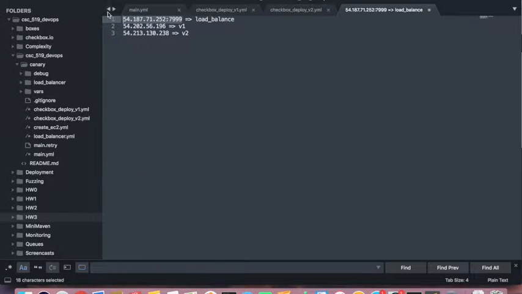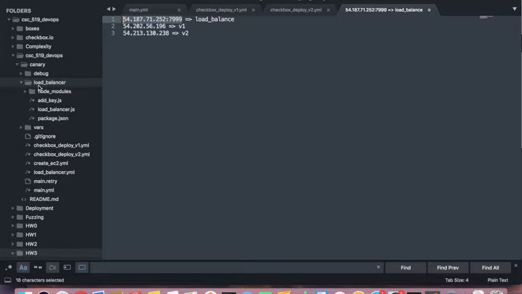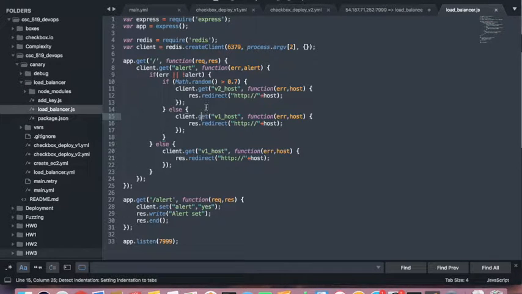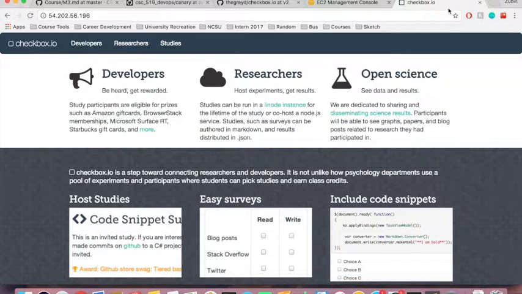Now let me show you my load balancer code too. It's inside the load balancer folder, load balancer.js. I'm using a Math.random function to select between v1 and v2. And I've also got a route called alert, which can be called by the v2 version if some metric is off or the instance doesn't perform as expected. Once the alert is set, it'll always redirect to the v1 host. Internally, I'm using Redis keys for this function. So let me go ahead and do that.